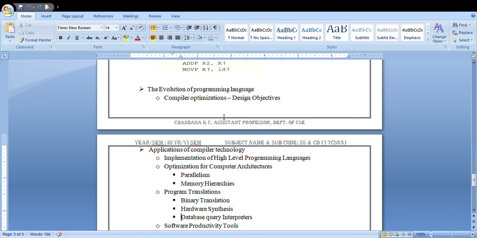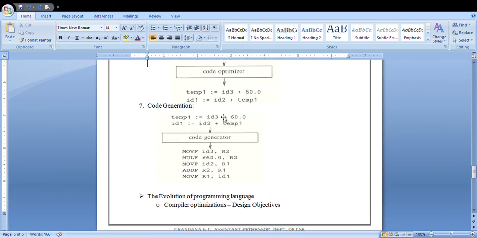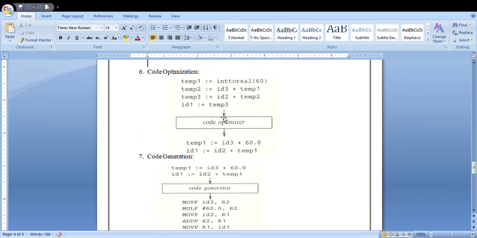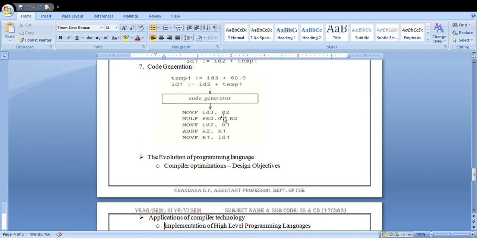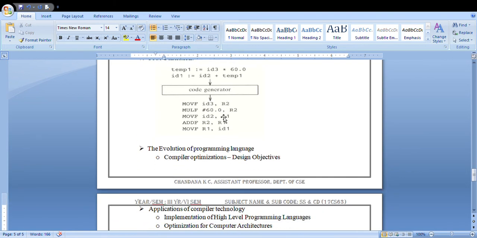Whatever you do in code optimization, whatever you try to reduce in the set of instructions, it has to be very accurate. If you make even a single mistake in your code optimization, you will get the wrong output. So it has to be very accurate. The next objective is that compilation time must be kept reasonable. Once the number of instructions is very small, the time required to execute the source program will get reduced. That is one more objective.